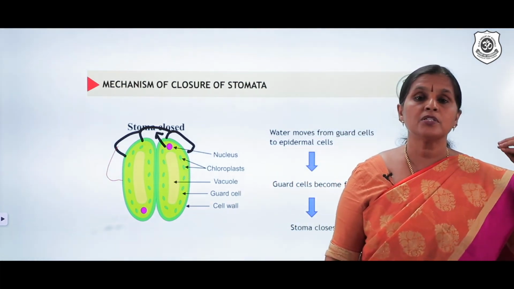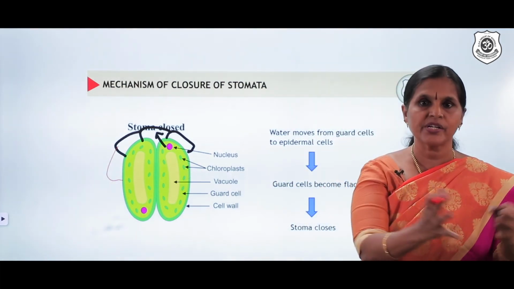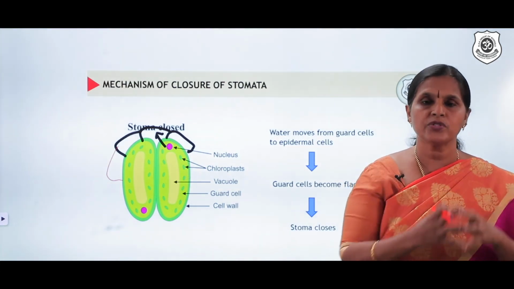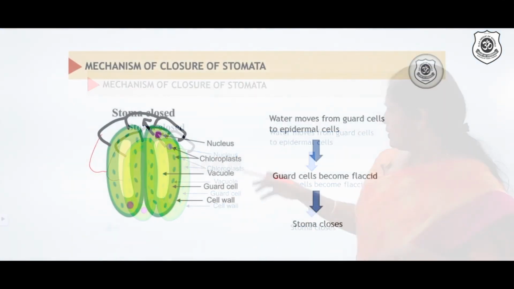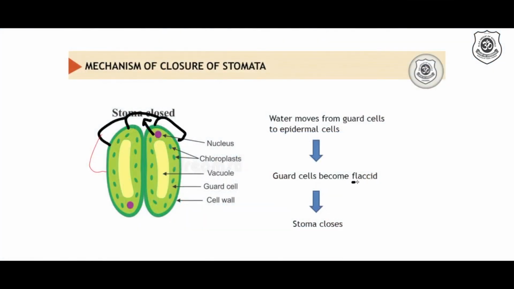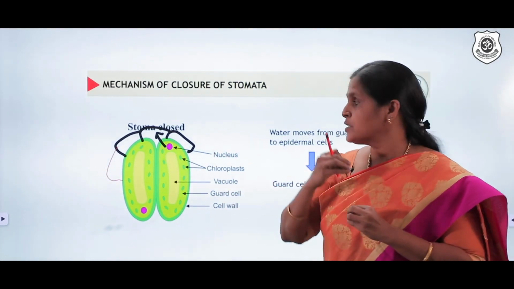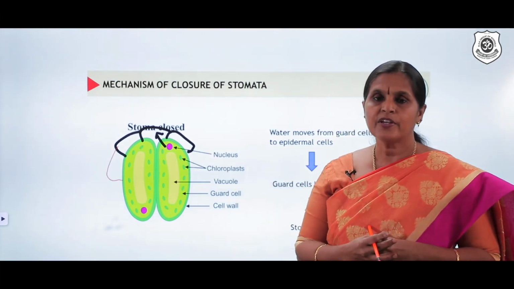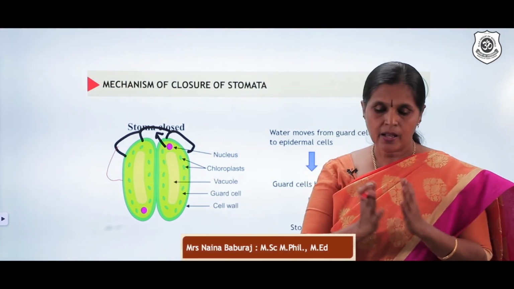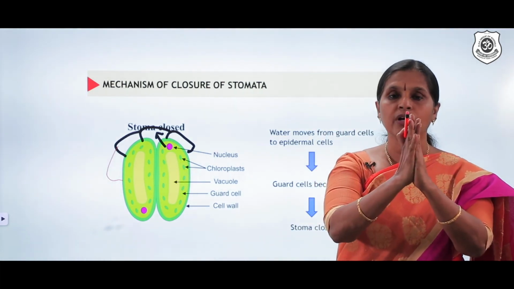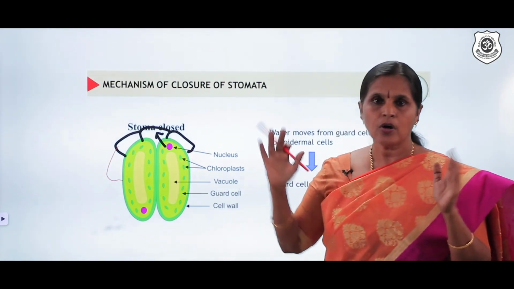What happens when water is moving out? Something which is swollen will shrink. We know that. If water enters inside, a cell will become swollen. If water is going outside, it will shrink. So here, this is another term for a cell which is shrunk. It's called flaccid. A shrunk cell, we call it flaccid. So water from a swollen cell is moving out to the epidermal cell. When water moves out, the cell shrinks and the stoma, that opening, the walls come closer. The walls come closer and the opening is no more visible, or the stoma is closed.